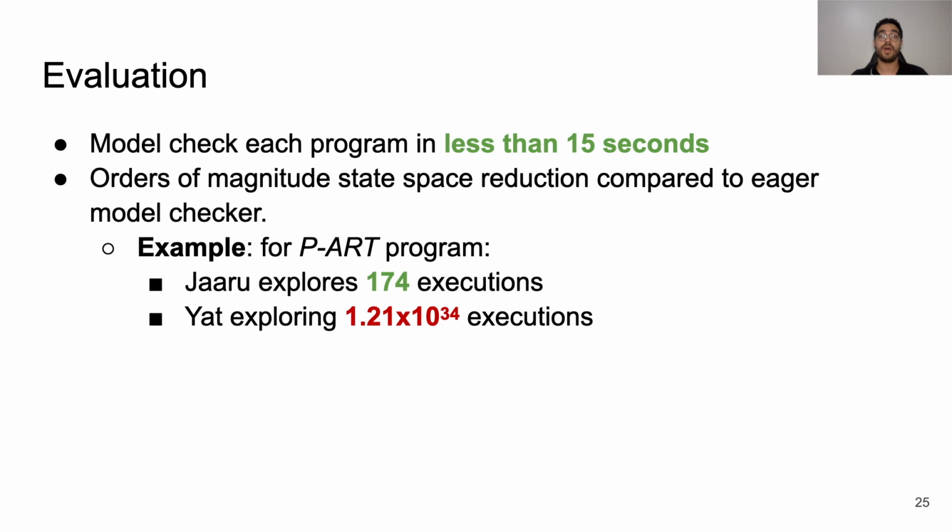Compared to previous model checkers, Jaaru reduces the search space by orders of magnitude and it is much faster. For instance, for the PART program in the RECIPE benchmark, Jaaru only explores 174 executions compared to Yat, which needs 10 to the power of 34 executions to fully model check the program.